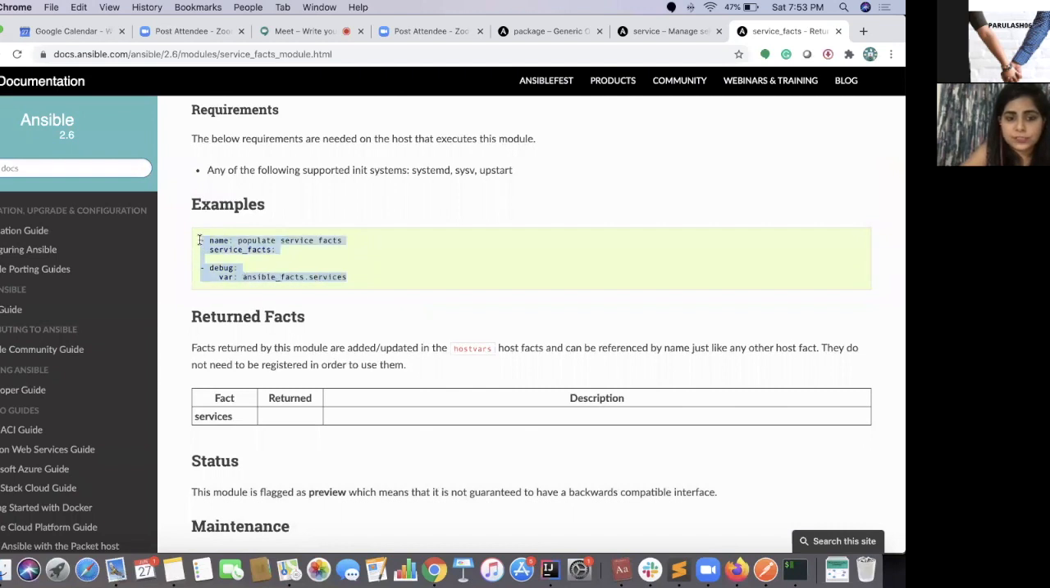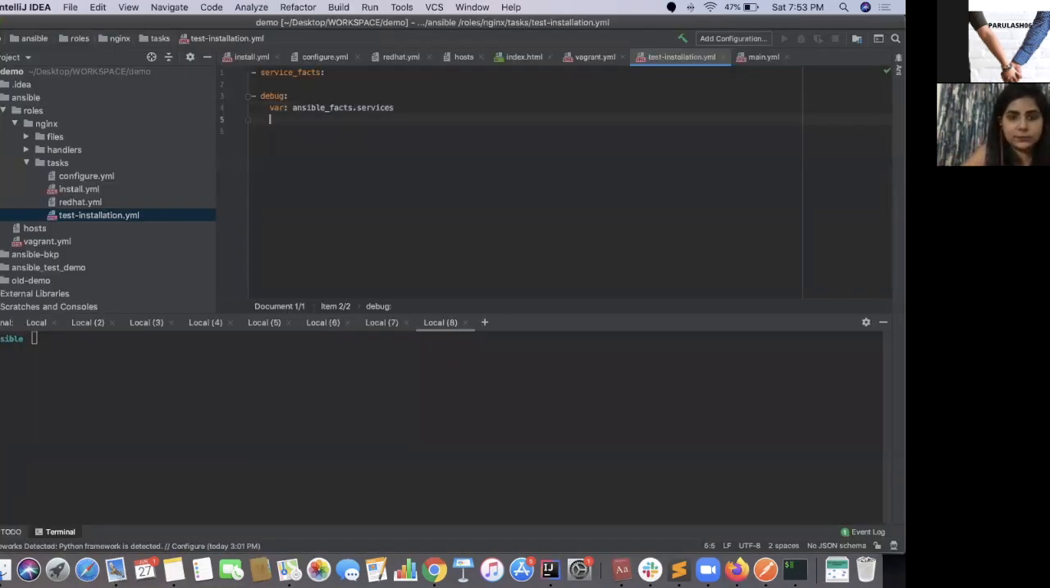So you can use these service facts. They tell you what services are already running or installed on the remote server. Using this variable, you can check if your Nginx is installed on that server or not. How will we do that? We'll just write ansible_facts.services. That's it. Through this, you can get the names of all the services.